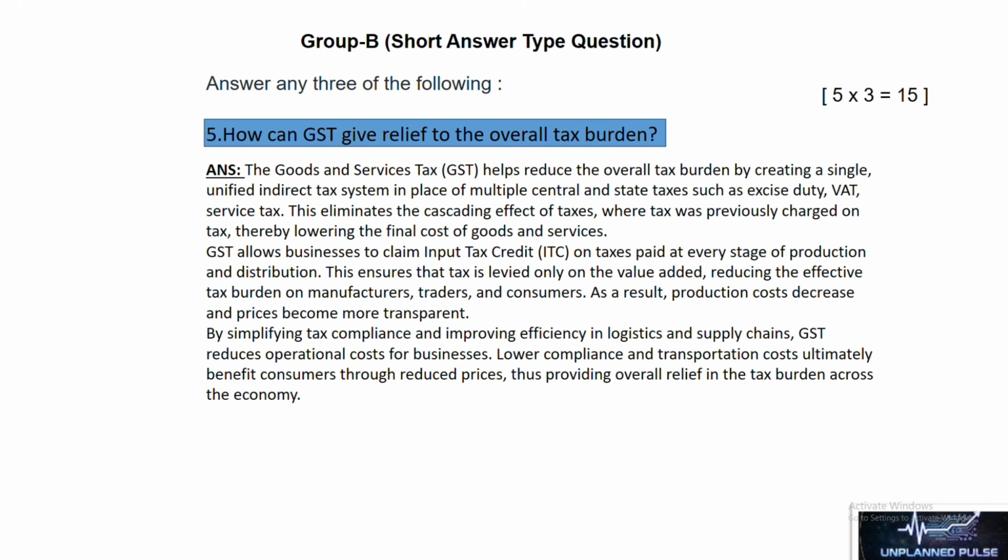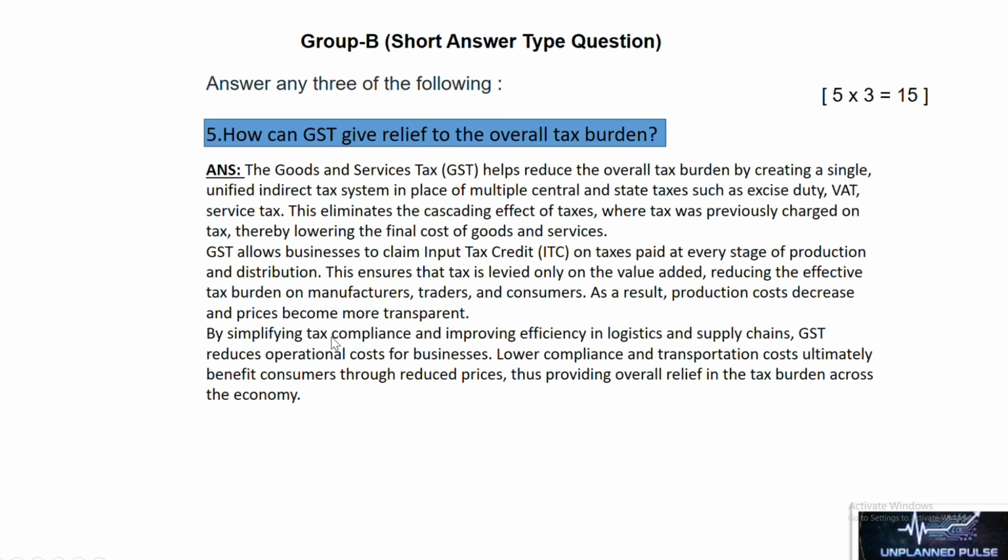goods and services. GST allows businesses to claim input tax credit on taxes paid at every stage of production and distribution. This ensures the tax is levied only on the value added, reducing the effective tax burden on manufacturers, traders and consumers. As a result, production costs decrease and prices become more transparent.